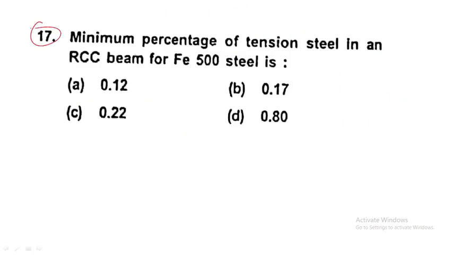Next question, question number 17. Minimum percentage of tensile steel in an RCC beam for Fe 500 steel is what? That is a 0.17, right? That is a 0.17. Next question.